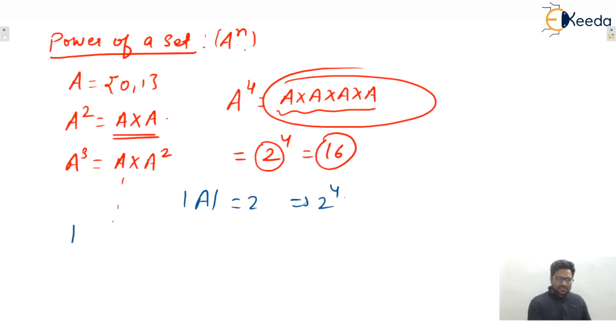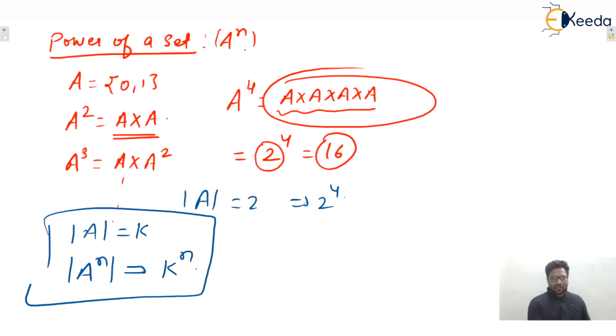So let's say cardinality of any set is k, isn't it? And what will be A power n? Yes, you only tell me. Cardinality of A power n will be k raised to power n, that will be the cardinality. I hope this one is clear to everyone. Okay, so yes, this one is clear to everyone. So we can solve easily.